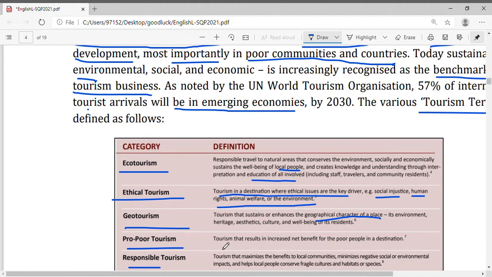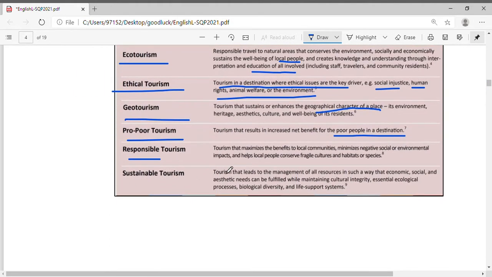Poor tourism, tourism that results in increased net benefit for poor people in a destination. Responsible tourism, tourism that maximizes the benefit to local community. Minimizes negative social economical impact, help people conserve fragile cultures and habitat or species.